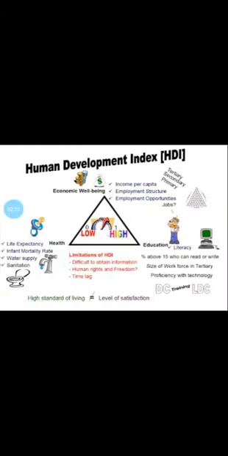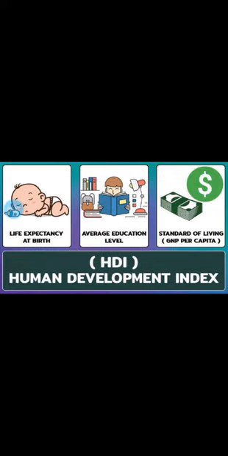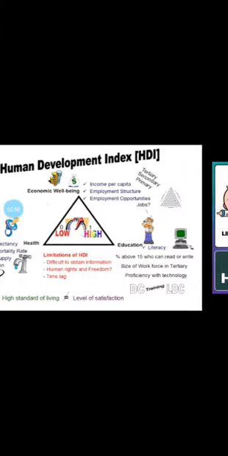The next one is HDI. What do we mean by HDI? HDI is the Human Development Index. I repeat, HDI is similar to PQLI but has a few differences. Here the elements are life expectancy at birth, average education levels, and standard of living.